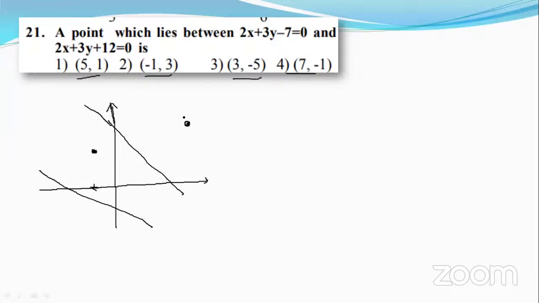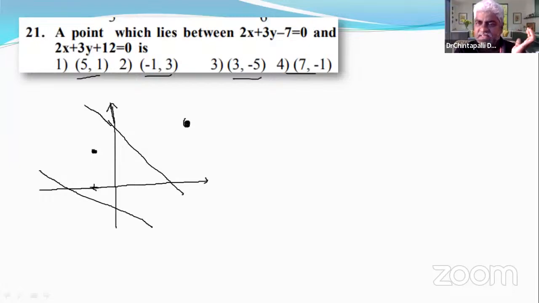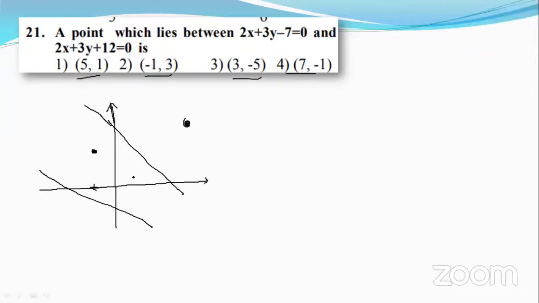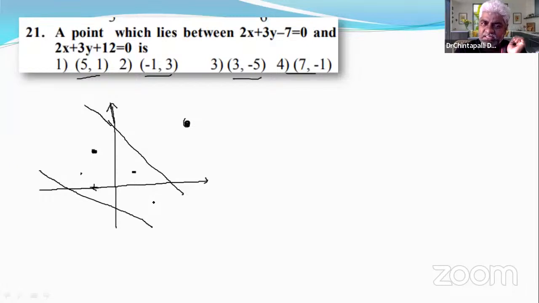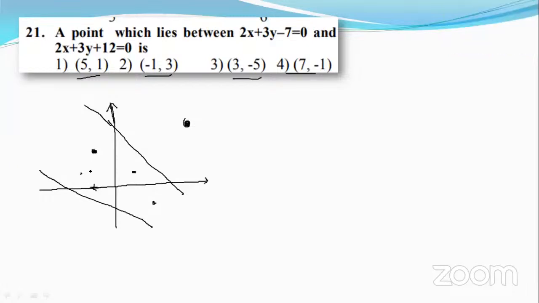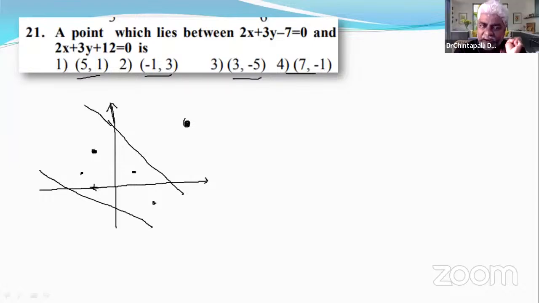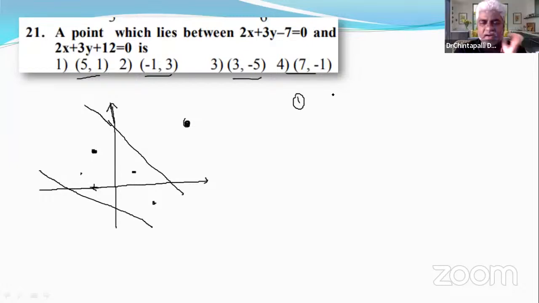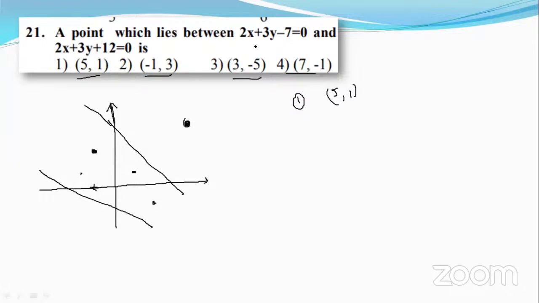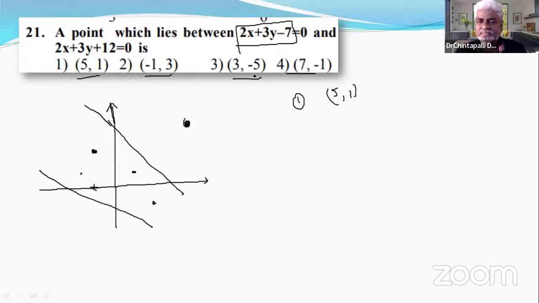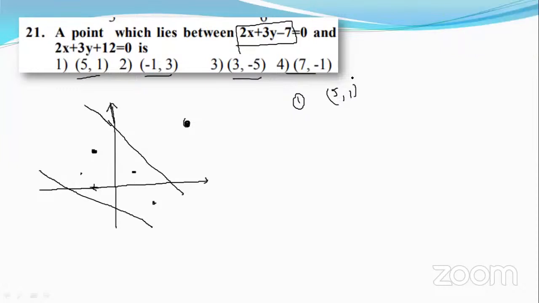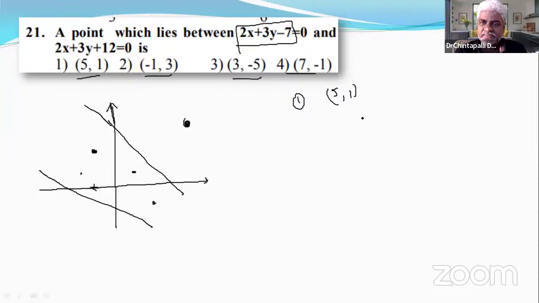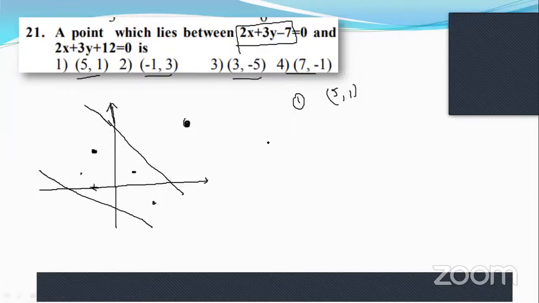Does this point lie between the lines? No. This is the point that lies between the lines. So how to find that point which lies between the lines? Take one point, for example, take (5, 1). Plug in this point in the first line: 10 plus 3 minus 7. Positive or negative? Positive, right?